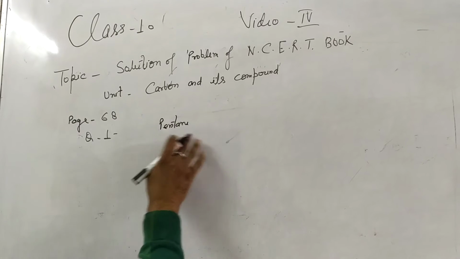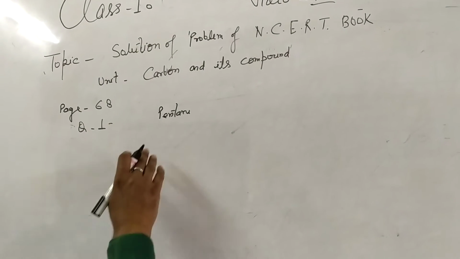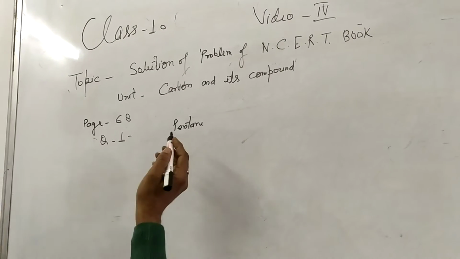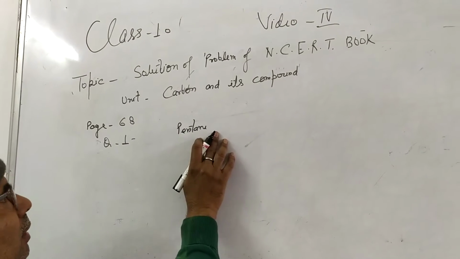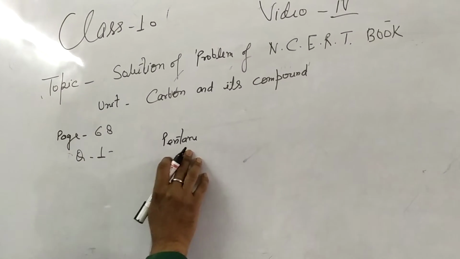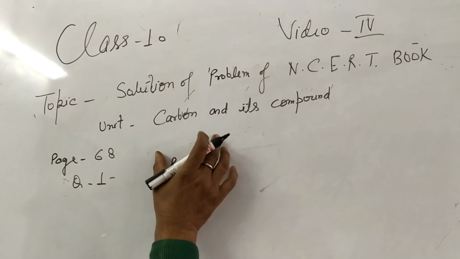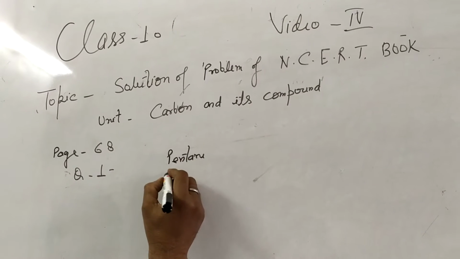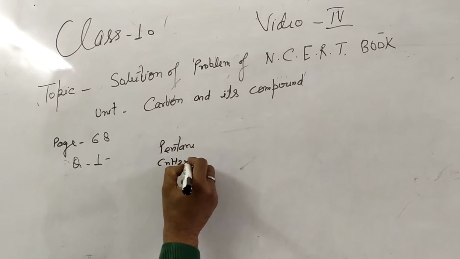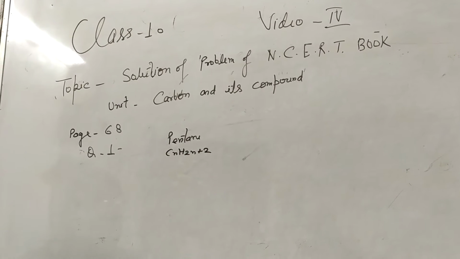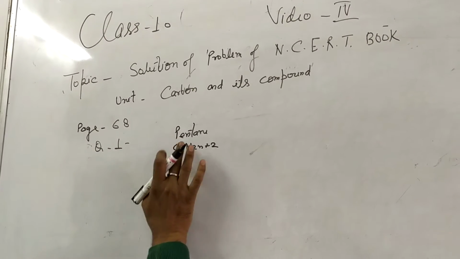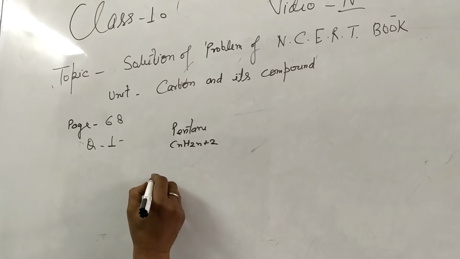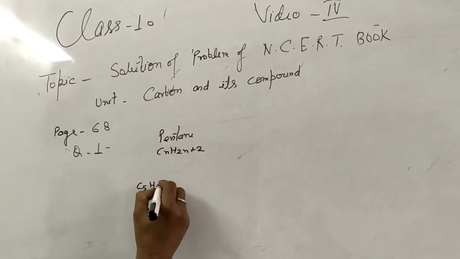Question is how many structural isomers are possible, or you can draw, for pentane. You know, this is pentane. Pentane belongs to that series of hydrocarbons which is related with alkanes. The general formula of alkane is CnH2n+2. This contains "pen" meaning 5, and "ane" meaning alkane. This contains 5 carbons and the number of hydrogens is 12.